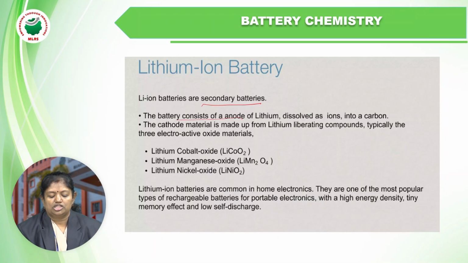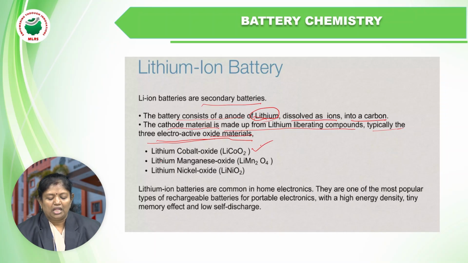Now, the battery consists of an anode of lithium dissolved as ions into carbon. The cathode material is made up of lithium-liberating compounds, typically electroactive oxide metals. Examples are lithium cobalt oxide, lithium manganese oxide, and lithium nickel oxide. These are considered as cathodes in the lithium-ion battery.